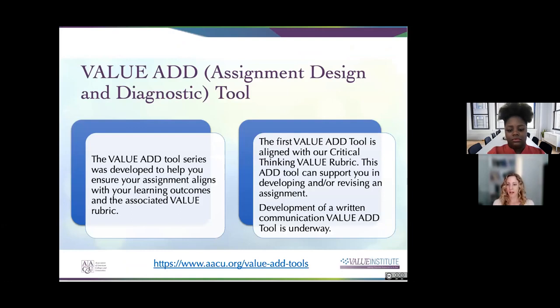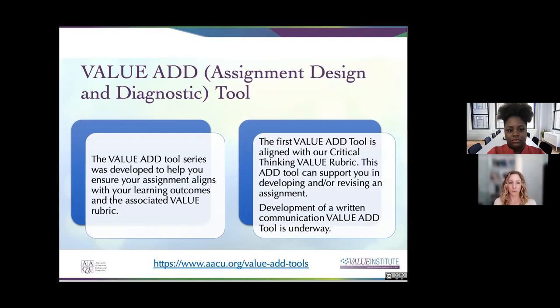And finally, we wanted to point out one more VALUE-related resource. Now we're thinking about, okay, we're going to assess student work. So we have to have assignments in place that students do their work for, and then we assess them with the VALUE rubric. This will actually help educators design assignments with the VALUE learning outcomes and the VALUE rubrics in mind. So they are the VALUE Add, or assignment design and diagnostic tools. These were developed to help you ensure that your assignment aligns with your learning outcomes and the associated VALUE rubric.